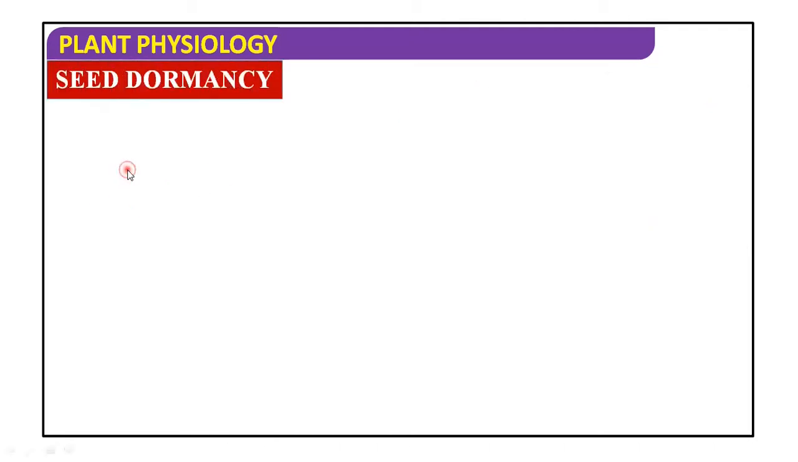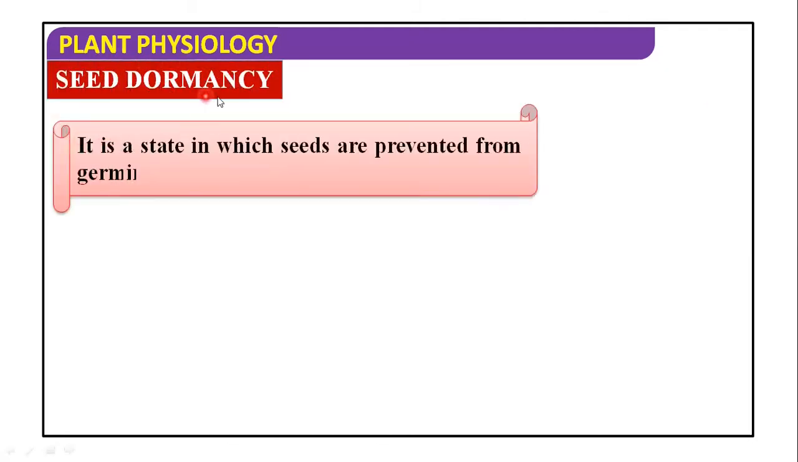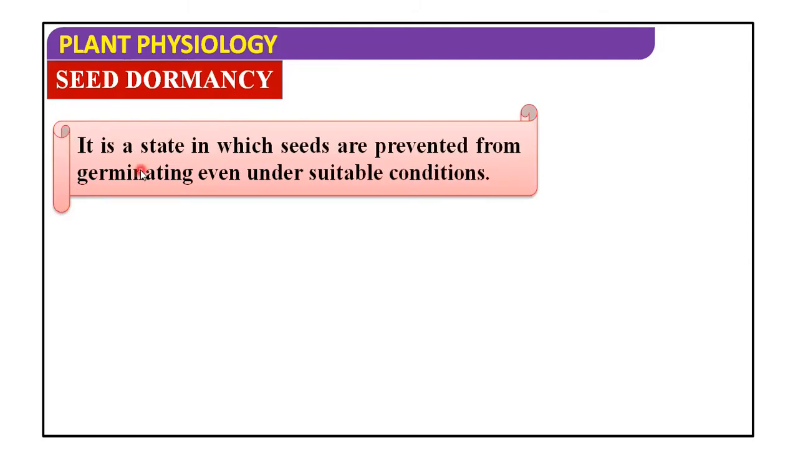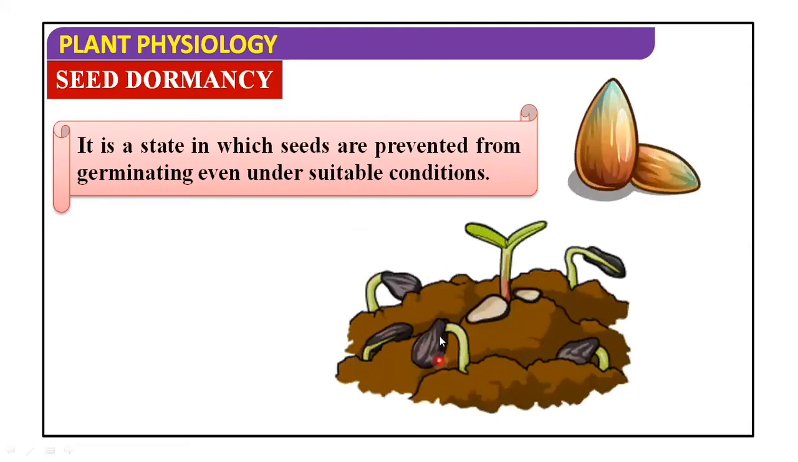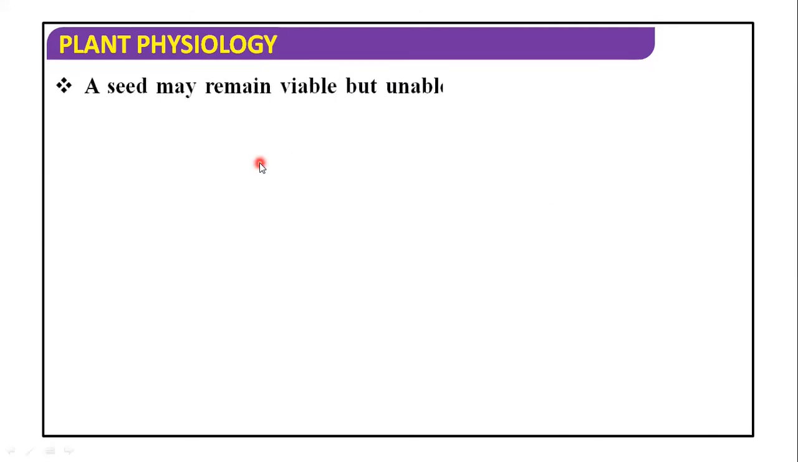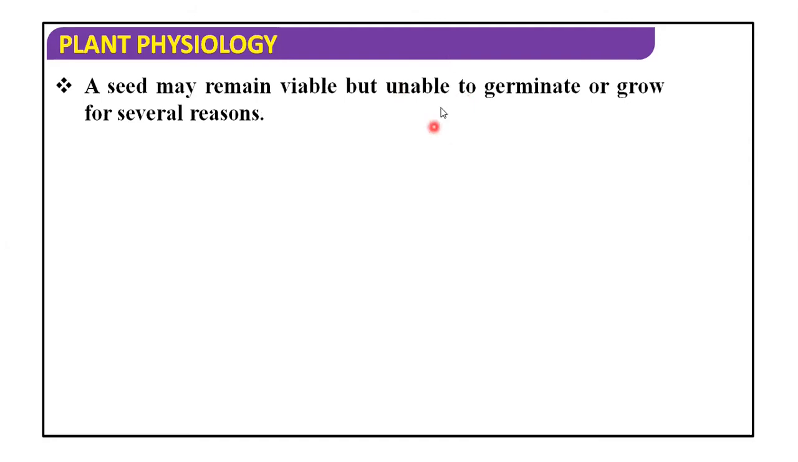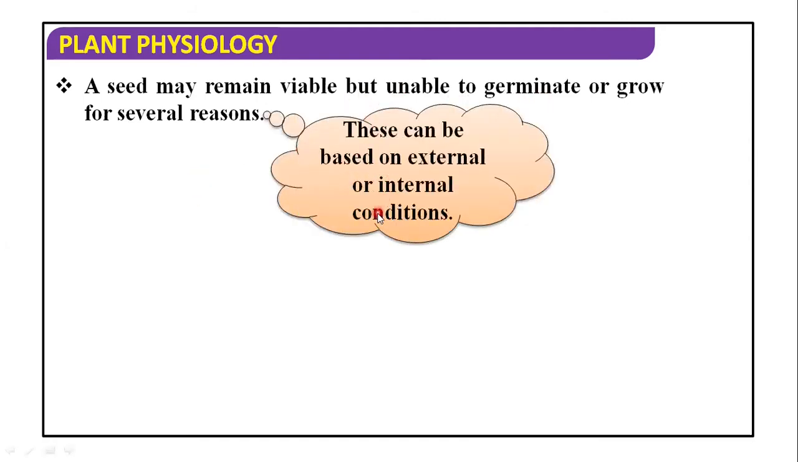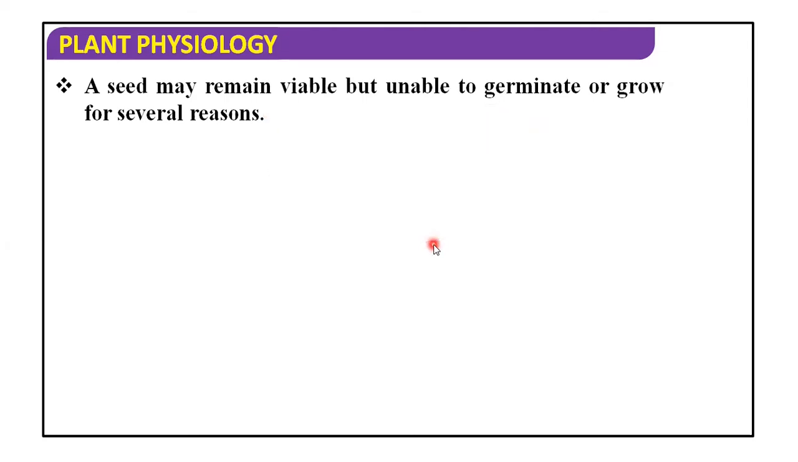What is meant by seed dormancy? Seed dormancy is nothing but the stopping of growth or development. It is a state in which seeds are prevented from germinating, meaning they are not growing, even under suitable conditions. Like these, see, these seeds are not germinating. The seeds remain viable but are unable to germinate or grow for several reasons. These can be based on external and internal conditions. Okay, so which are those external and internal conditions?